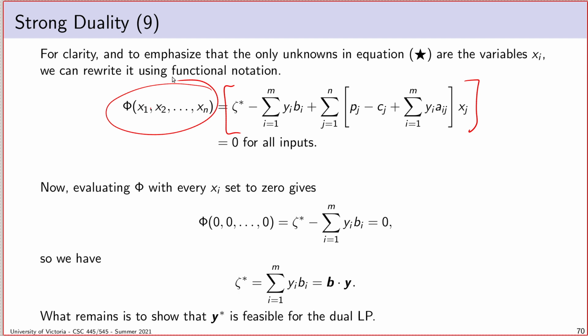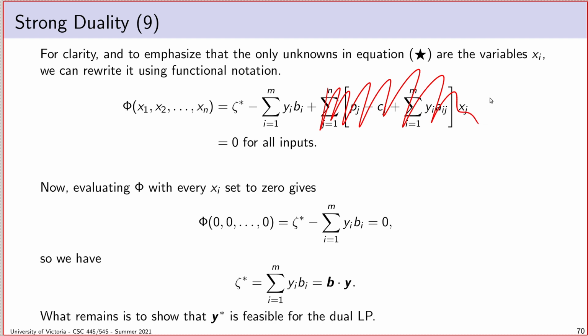I think if we use this functional notation, it makes the rest of the proof quite a bit easier to understand because it allows us to break it up into much more discrete pieces. The first one is, I know that no matter what I plug in as these arguments, the result equals 0. So I'll start by plugging in only zeros. I assign 0 to every x value. And hopefully it's clear, because of the way I factored this, if every x equals 0, this entire sum just goes to nothing. So the sum completely vanishes, and we end up with this.